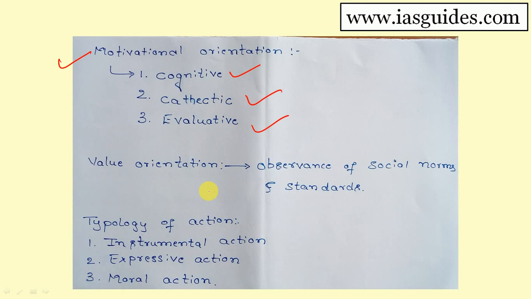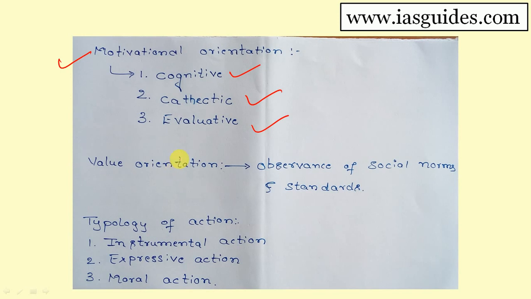For example, the civil service exam offers prestige. That is what is known as cognitive, that means perception. We pursue that. If you crack the civil service exam, definitely we will get huge prestige in society, and we are motivated towards that. That is what is known as cognitive orientation. A person attracted towards civil service is a cognitive orientation of a person. That is the perception of a person.